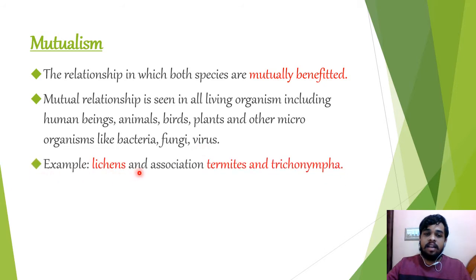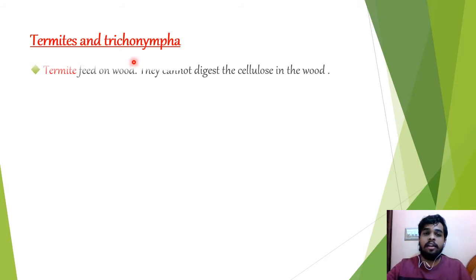Examples are lichens and the association of termites and Trichonympha. Let us study one example, how termite and Trichonympha associate with each other. Termites feed on wood. They cannot digest the cellulose in the wood. Here the termite feeds on the wood, and the wood cellulose cannot be digested by the termite.